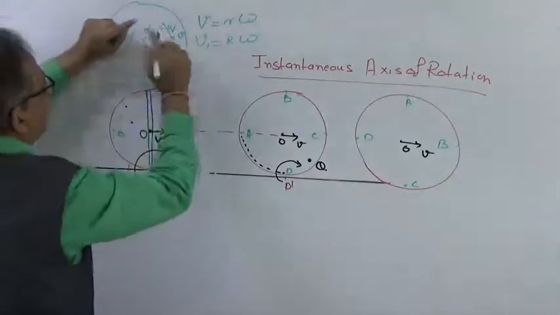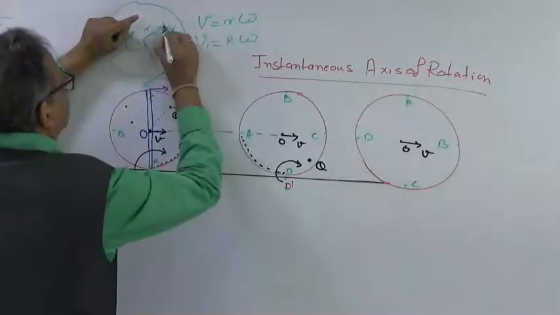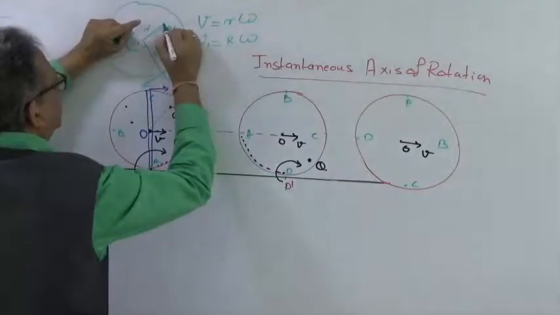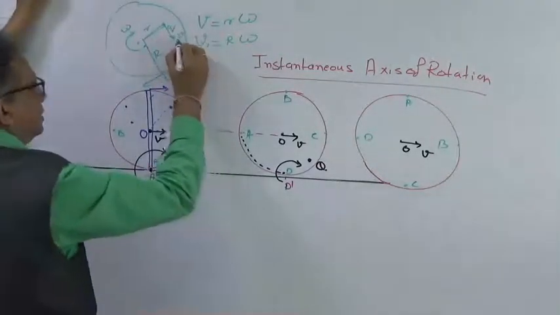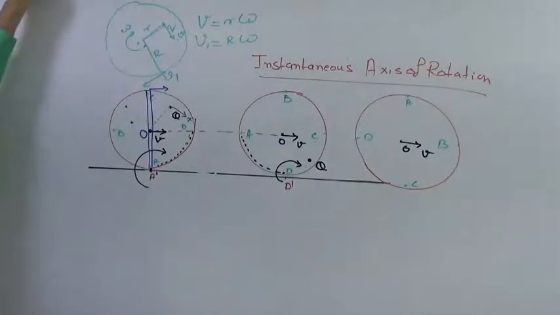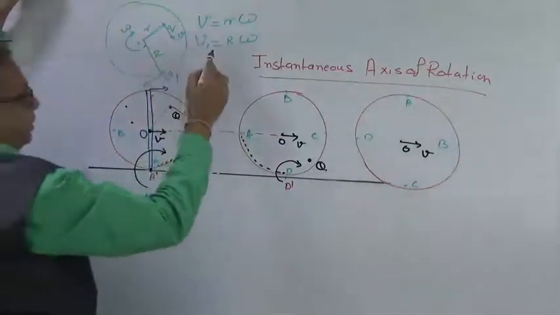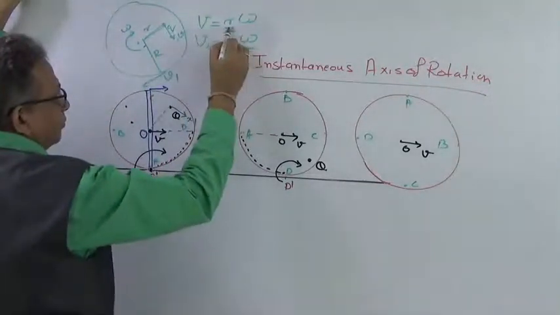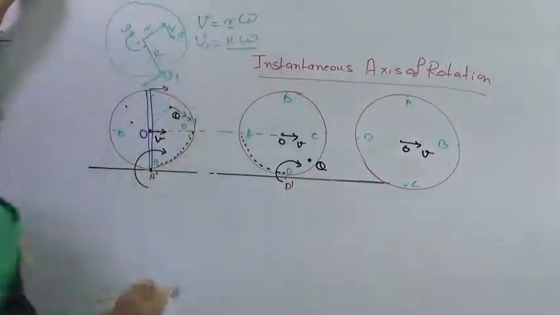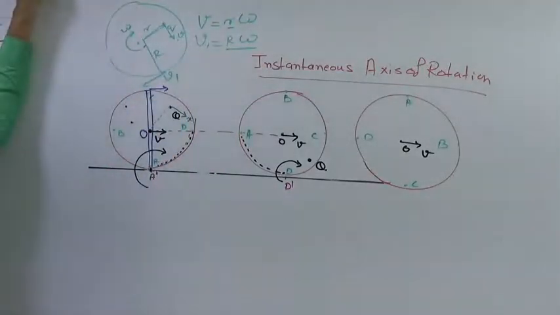But for that small instant, for that small angle theta, we assume that it has some linear velocity v. So this linear velocity v is equal to the distance from the center of rotation times omega, the angular velocity.